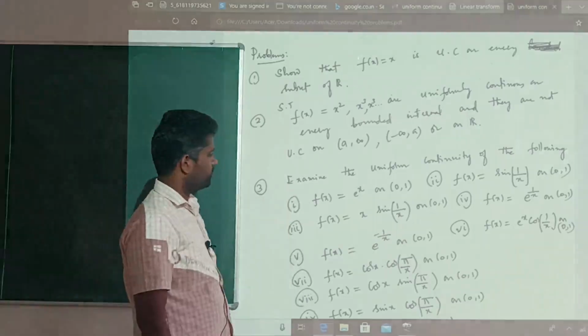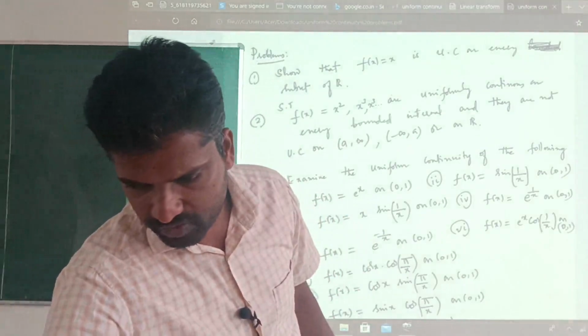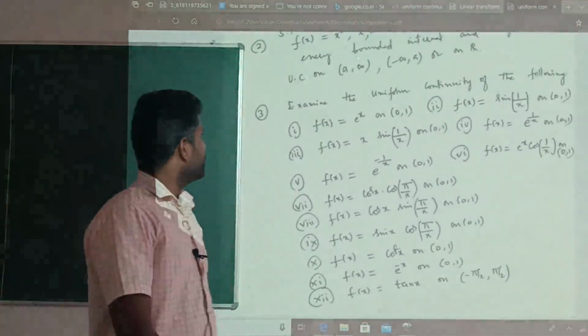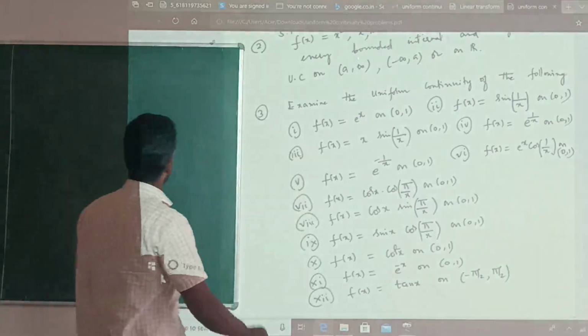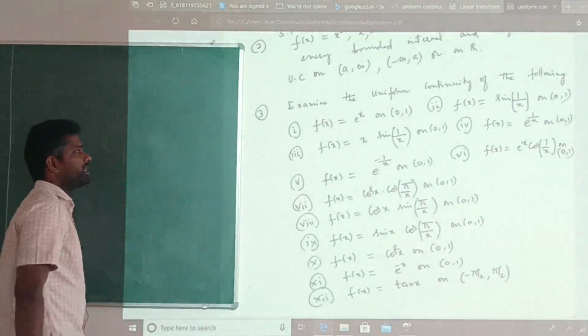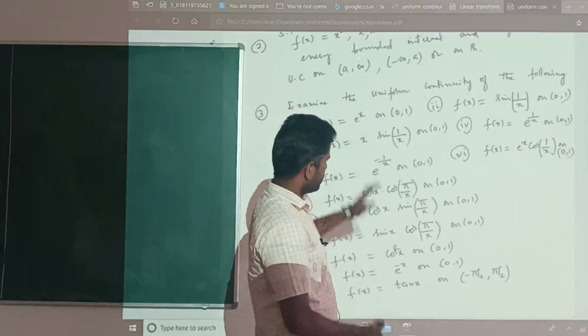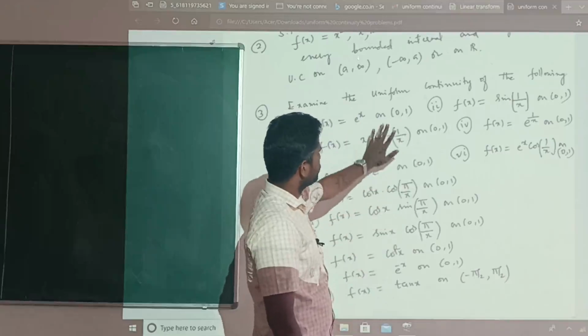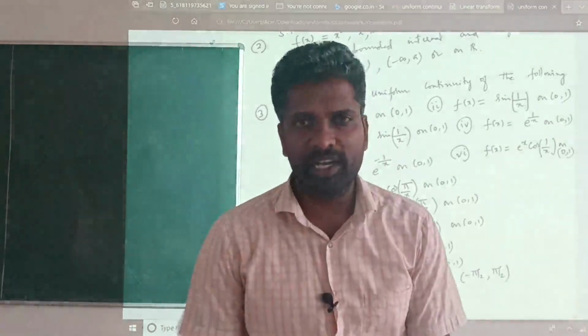Next, in the third we have 10 to 12 problems. We will try to solve this. Examine the uniform continuity of the following. So we have f of x is equals to 8 power x on the open interval 0, 1. I just took the problems which are behaving on a bounded interval.